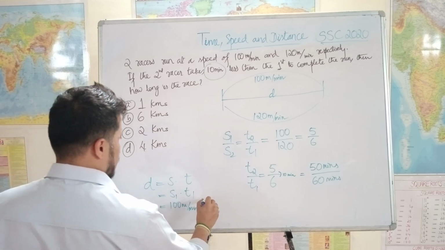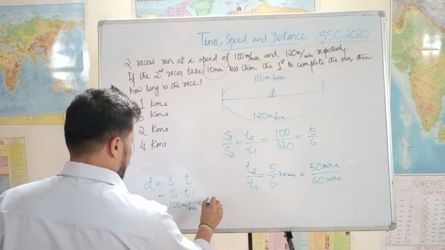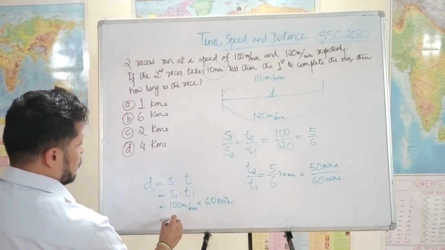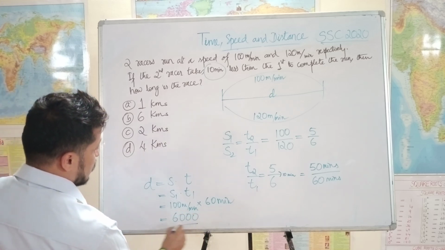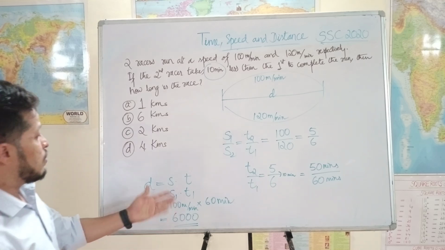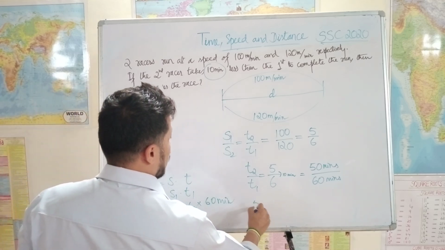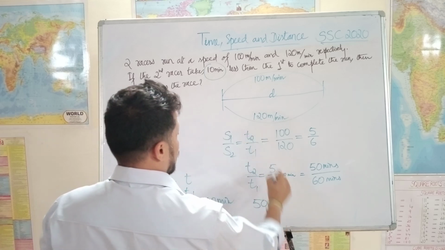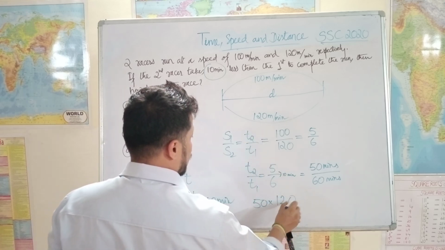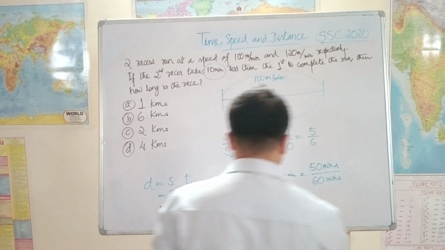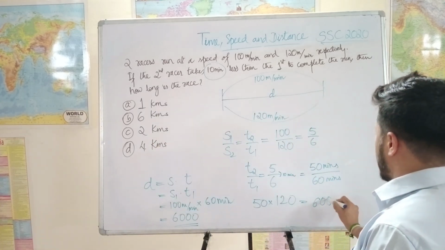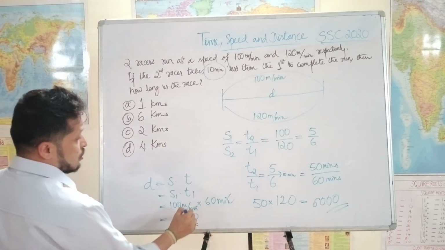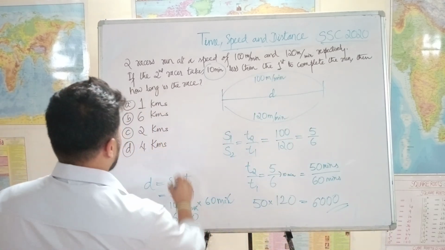Okay, let me take it as 60 minutes only. Minute I can cut, so 60 into 100 is 6000. The same answer you get if you do S2 into T2 also. S2 is 120 and T2 is 50, there also you get the same thing, 6000. Since minute to minute gets cancelled, this is not going to change. So 6 kilometers is the right answer.